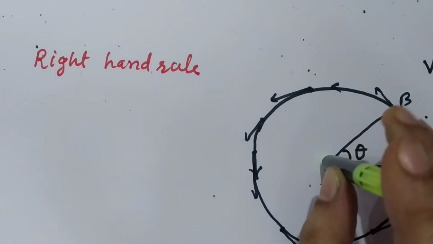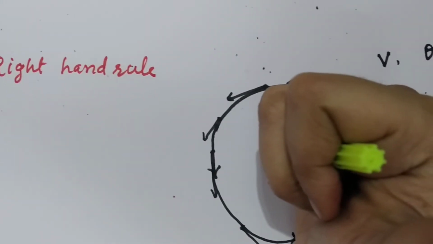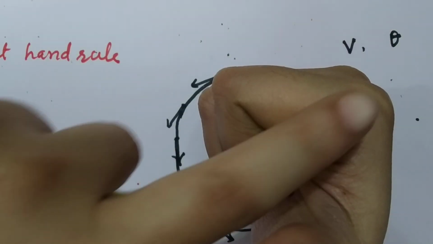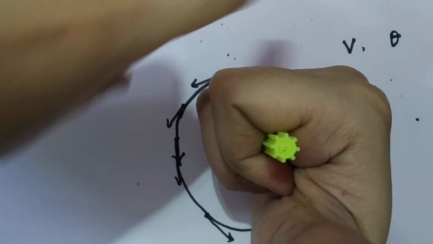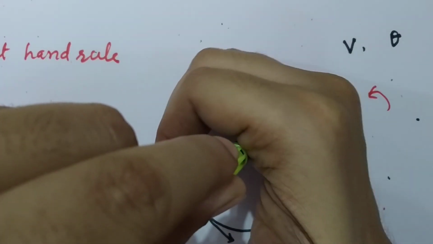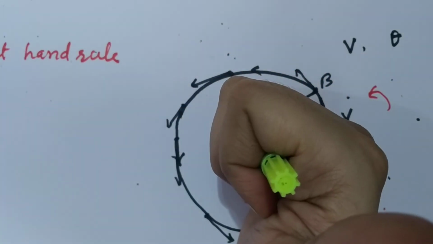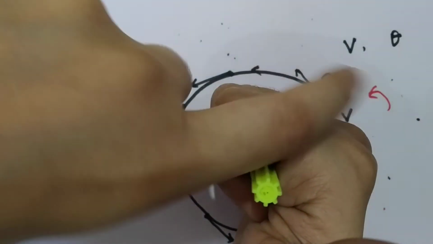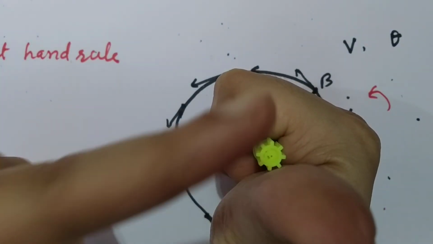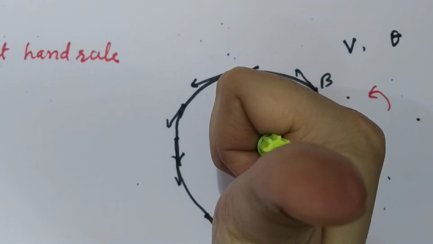So if this axis of rotation is held in the right hand such that the fingers curl round it in the sense of rotation, and the sense of rotation is anti-clockwise, I curl my fingers in the direction of the sense of rotation, and the thumb is stretched along the length of the axis.